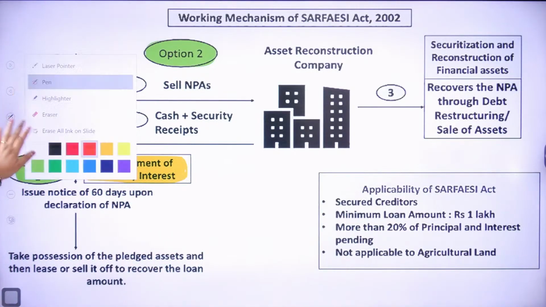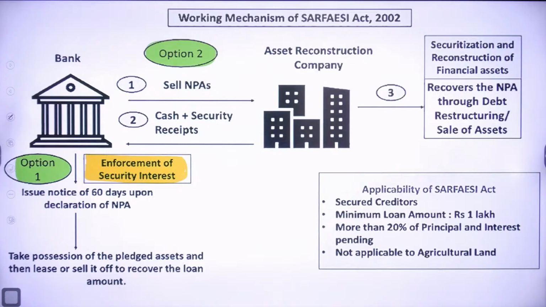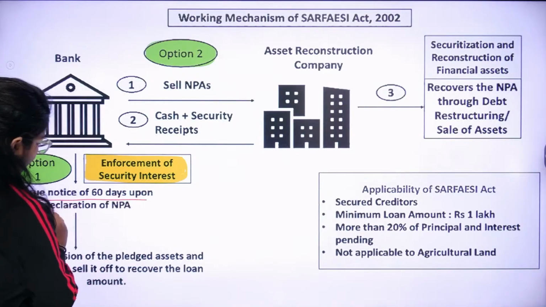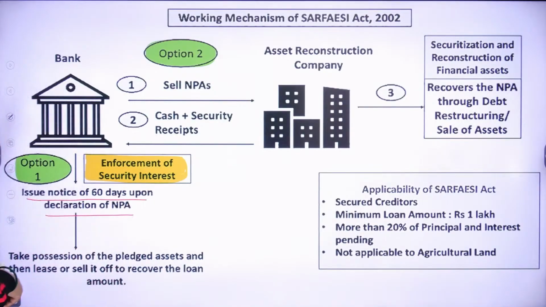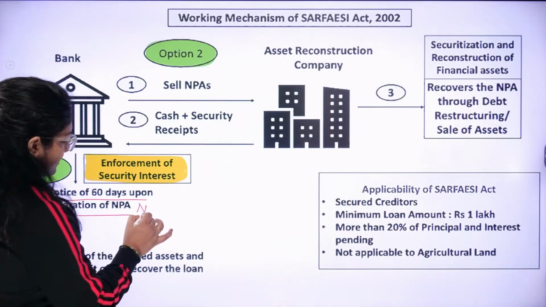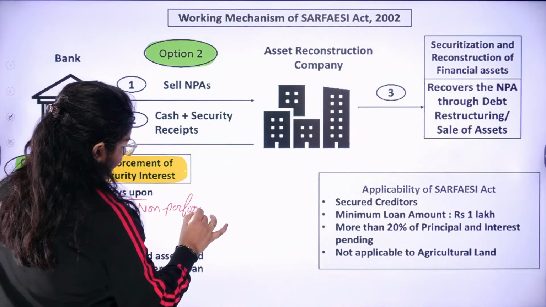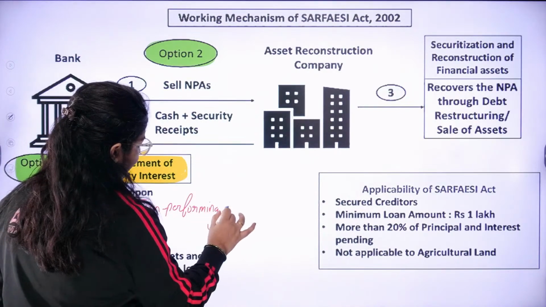In this case, first of all, the bank and FI will issue a notice of 60 days upon declaration of NPA. Suppose the account is declared as NPA, that is non-performing assets.